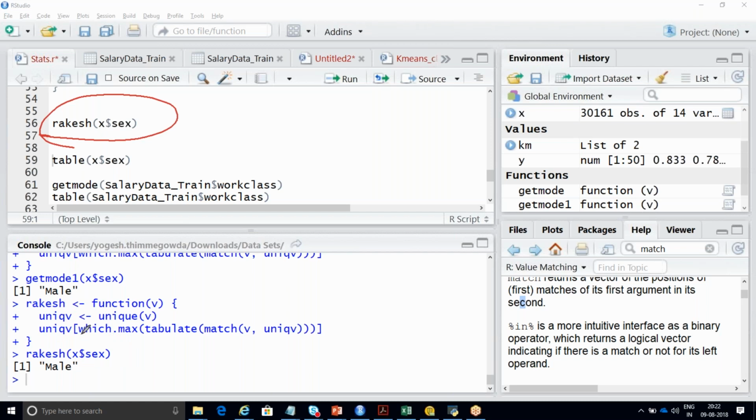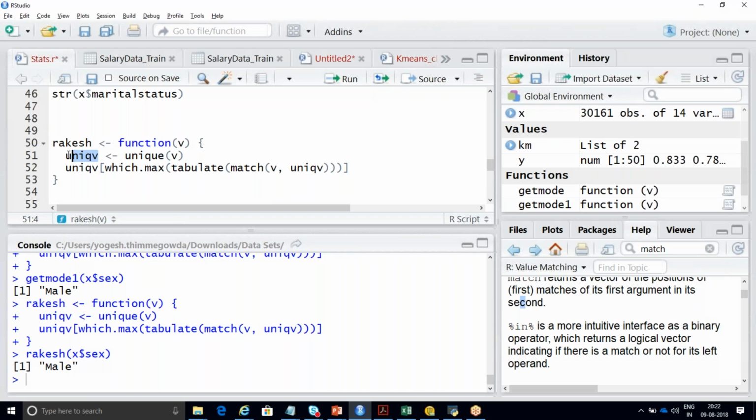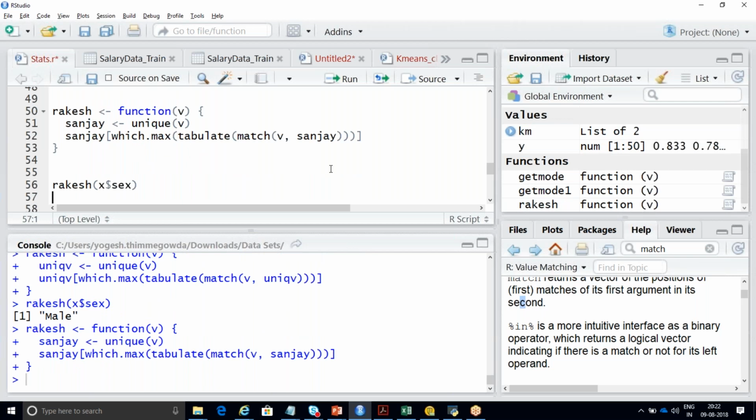And instead of writing unique V, I can write it as Sanjay. Will it work? Yeah, you have to change inside also. Yeah, I have to change. That is what I'm doing. Sanjay. Here also I need to change. Yes, it will work. That is the difference. See, ultimately, whatever variable name you are passing, it is just your understanding. If I run this Rakesh function, what does this Rakesh mean? Understanding will never be so easy. Now if I run this Rakesh, it will give the same answer. Whether it is Sanjay, Sanjana, or somebody else, it will give you the same answer.